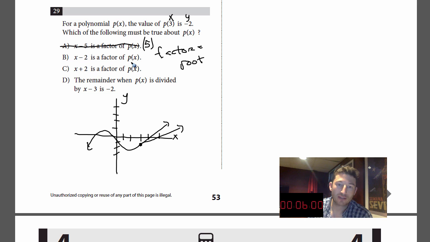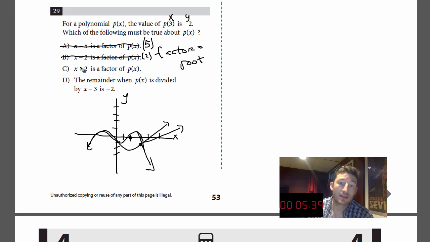x minus 2 is a factor of this. So x minus 2, it means that 2 would be a factor, or 2 would be a root. So that means I'm assuming it goes through here. But do I know that? How would I know that? I don't know that. All right, because I could have drawn the graph like, maybe that, and had it go back down through there. Right? So I don't know that.